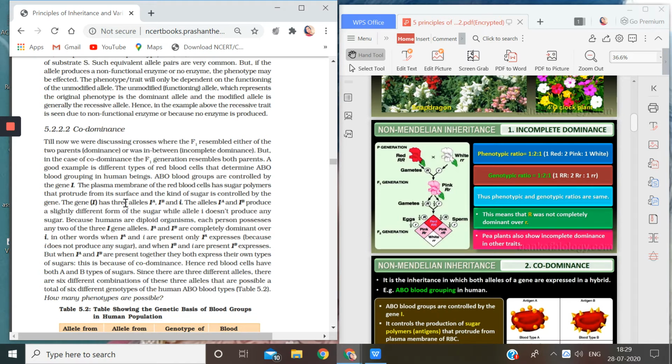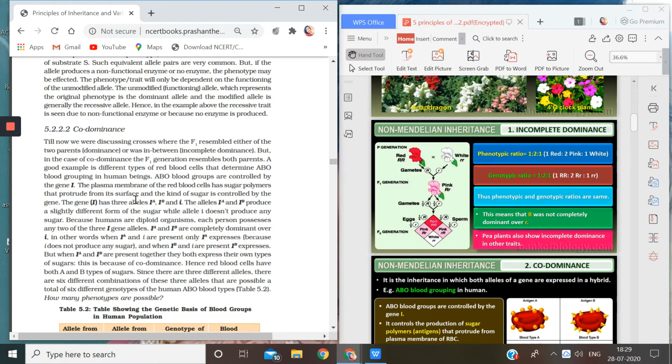So the gene I has three alleles. One is IA, IB, and small i. So there are only three alleles. Children, please listen to me very carefully. When we started with the lesson, I told you that every trait or character has two alleles, but you see this case.